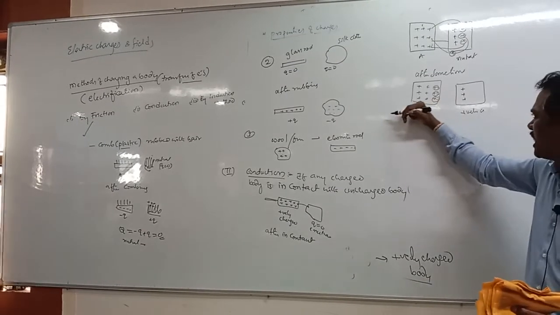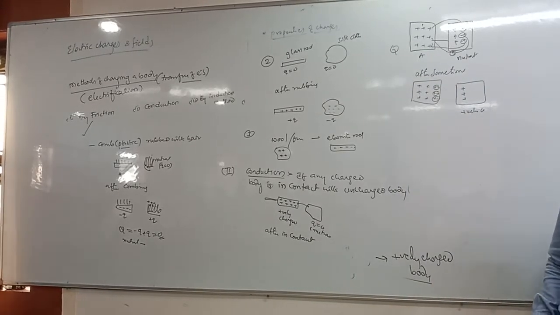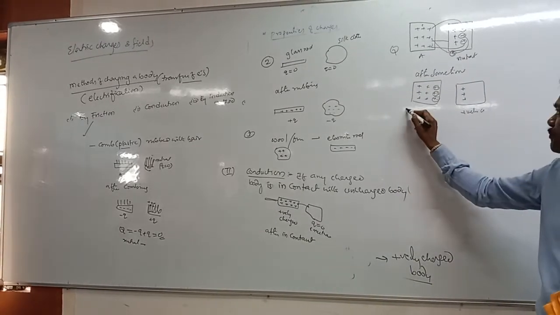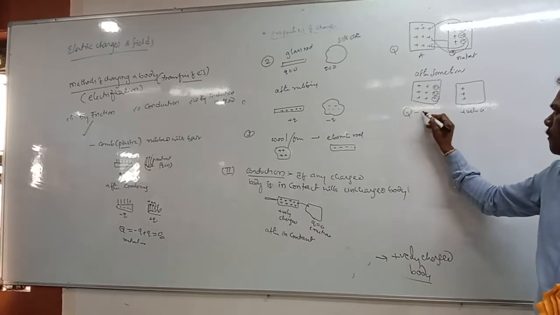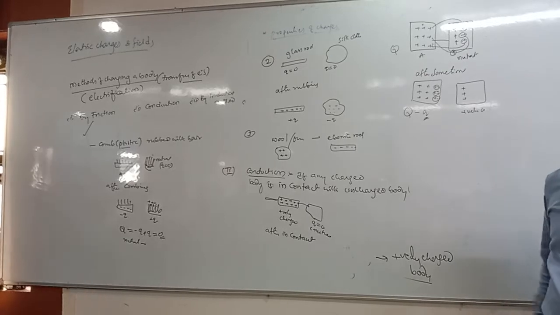Initially it had a Q charge, and after some time, some part of the charge is decreased from this Q.